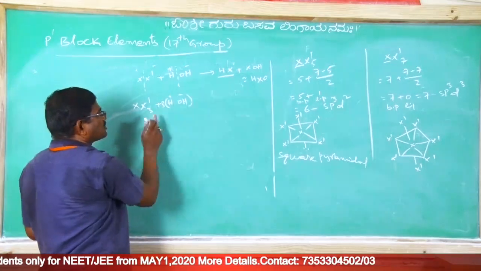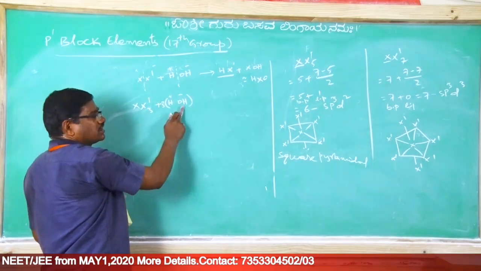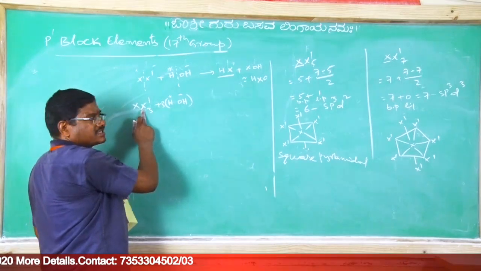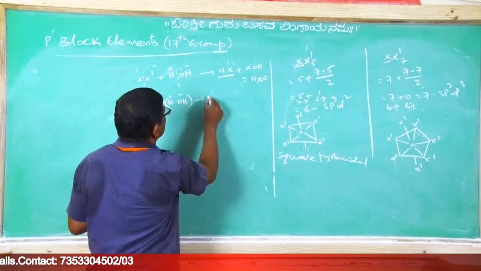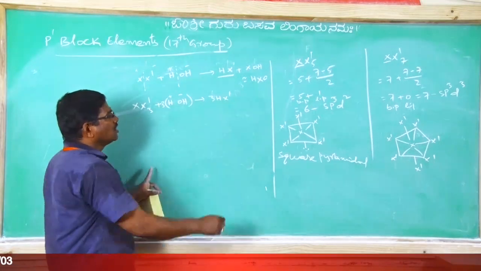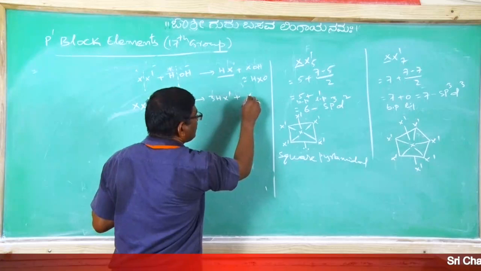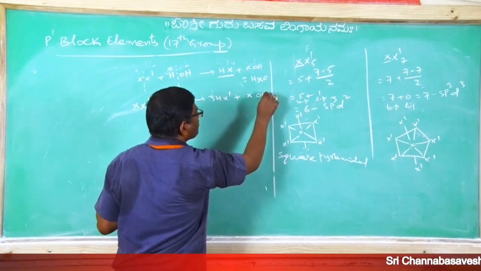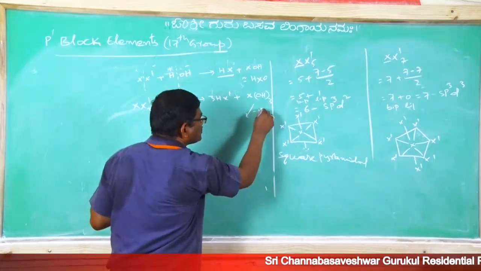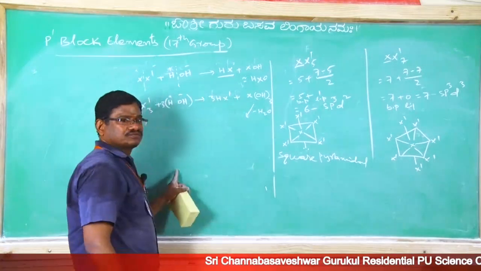Here H plus and OH minus. This X goes with this one, and H plus takes X'. Therefore, what will we get? 3 moles of HX', correct? 3 moles of HX' with XOH taken thrice. XOH taken thrice loses water molecule.